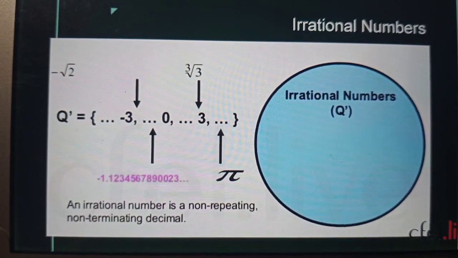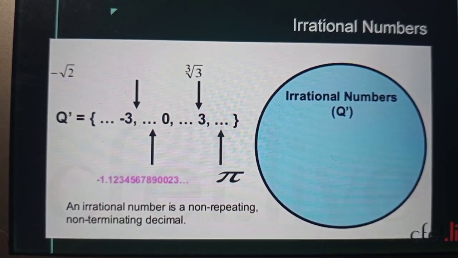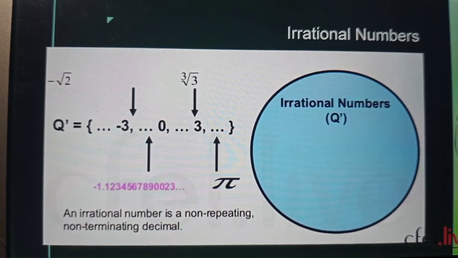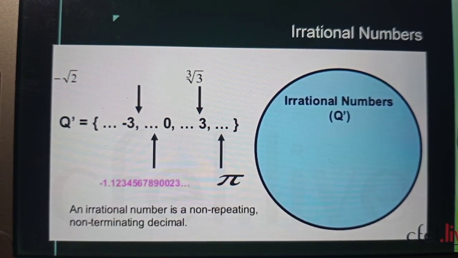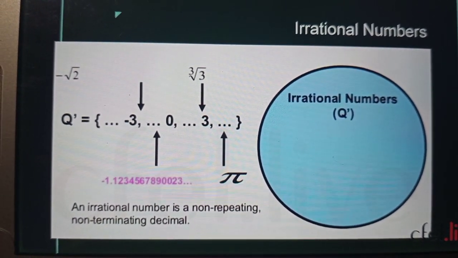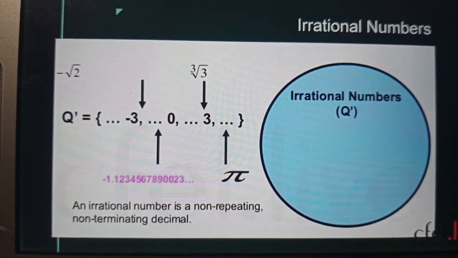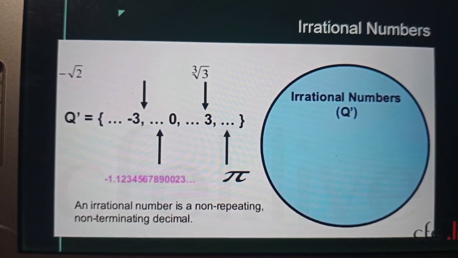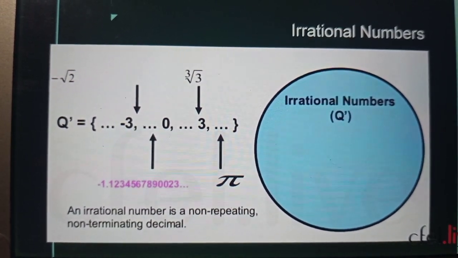If you see an example here, under the set, between -3 and 0, there is an irrational number, which is -1.234567800023232323.